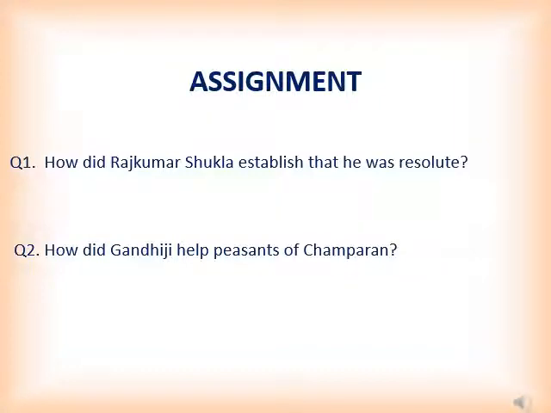He got their refund and he also ensured that peasants who were crushed and had no rights got their rights back and were free from fear.